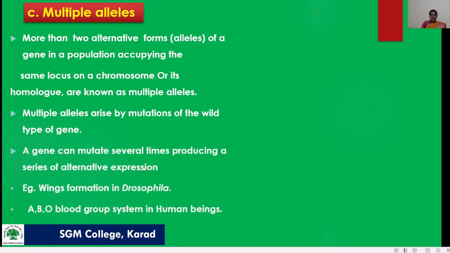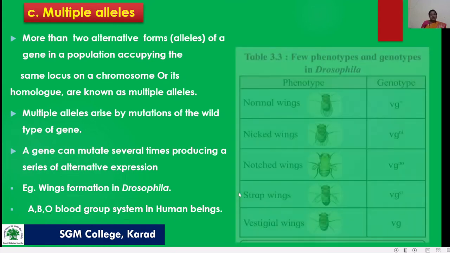A gene can mutate several times, producing a series of alternative expressions. For example, wing formation in Drosophila, and the ABO blood group system in human beings.